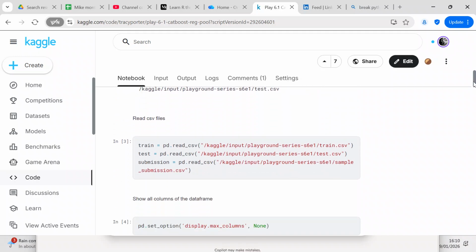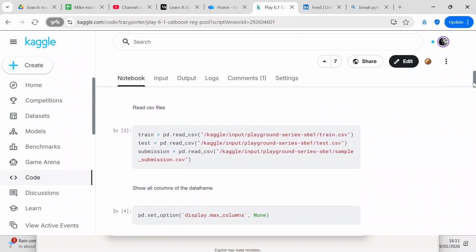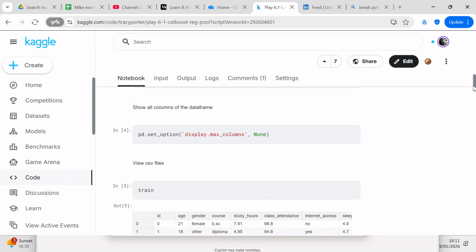After we retrieve the files, we read in the CSV files and convert them to data frames: train, test, and submission. We also want to make sure that we show all the columns in the data frame, so we do pd.set_option display.max_columns, None.